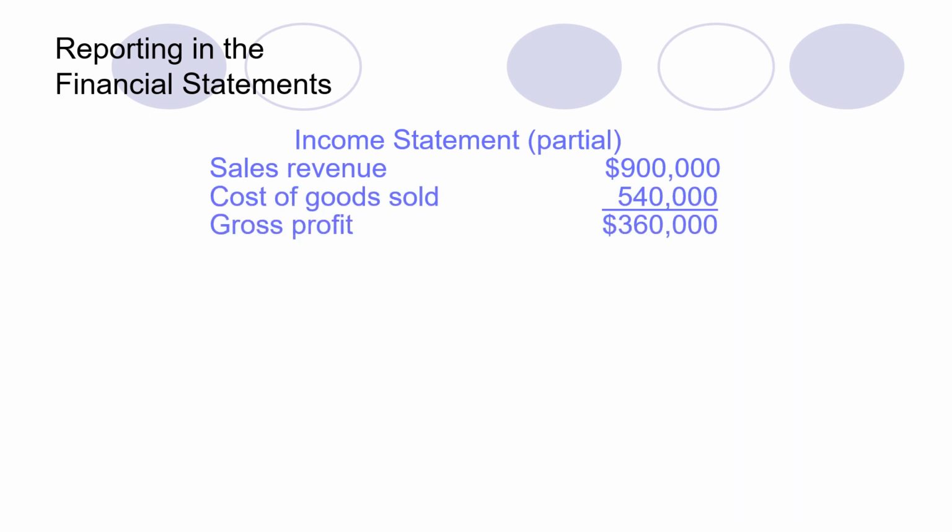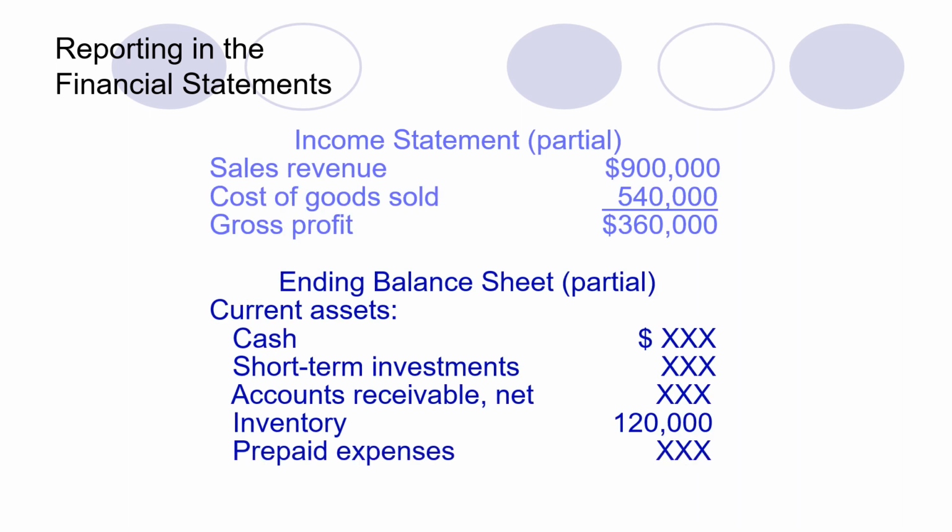And if you remember, we discussed in the accounting cycle that once we record information in the journal and it is transferred to the ledger, then we have to prepare the trial balance. After preparing the trial balance, we have to make adjusting entries, and after making adjusting entries, we have to prepare the adjusted trial balance, and after the adjusted trial balance, we have to prepare the financial statements.